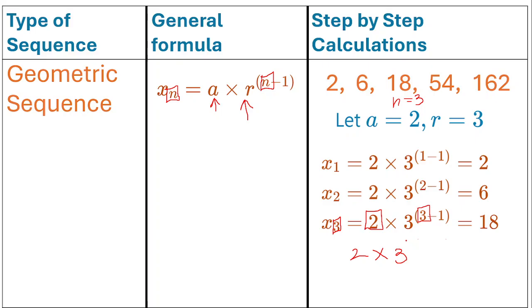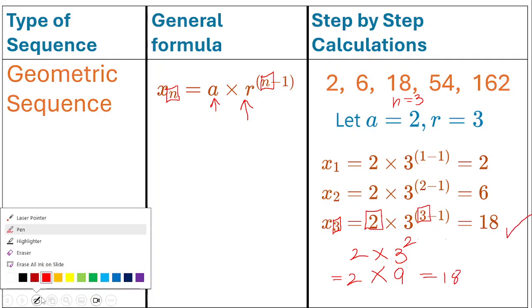What is 3 minus 1? 3 minus 1 is 2. So what we have here is 2 times 3 squared. What is 3 squared? Well, 3 squared is simply 9. So we have 2 times 9. What is 2 times 9? That's going to be 18. And so that's how we get 18 here. Okay, let's move on to the next one.